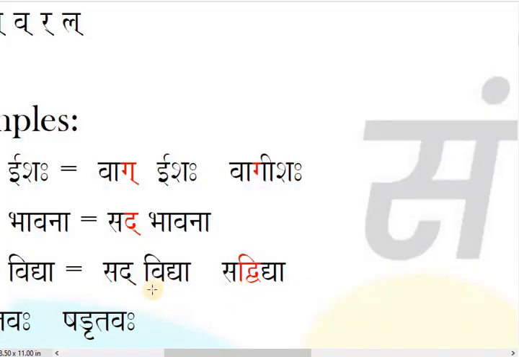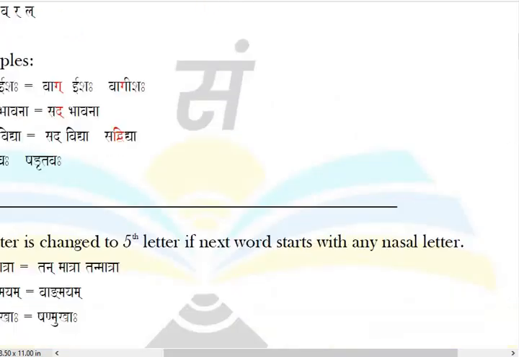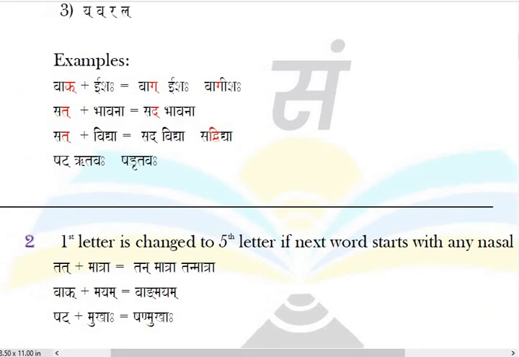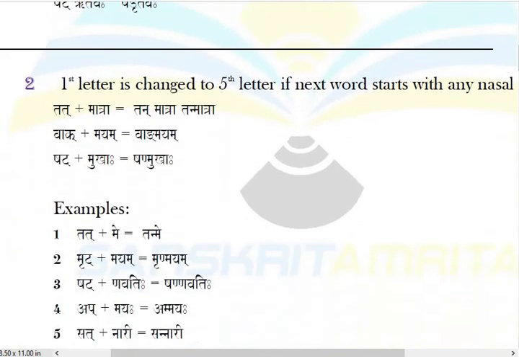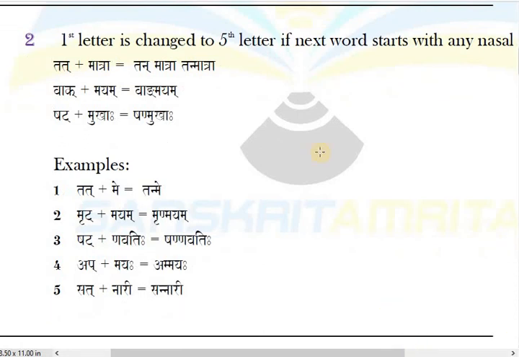Combination of da and vi. And this da also we got from ta only. Actual word is Sat. That ta converted to da. So here you understood first letter can be converted to third letter. Rules will understand later for sure in detail. Here second rule is first letter of any group can be converted, changed to the 5th letter also, if the next word starts with this kind of things, but that will understand later.